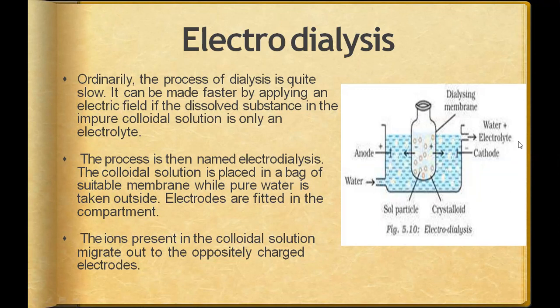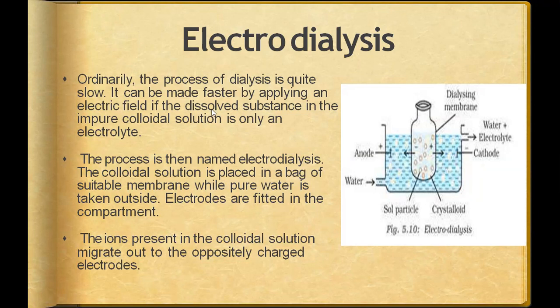All right, so this is the chamber. The same dialysis chamber is there, the colloidal solution is there, and a water current is moving from one end to another. We enter the water from one end and the electrolytes come out from the second end along with the water. The process contains two electrodes, a positive and a negative one. One is the anode and the second is the cathode here. Under the influence of electricity, this process takes effect.